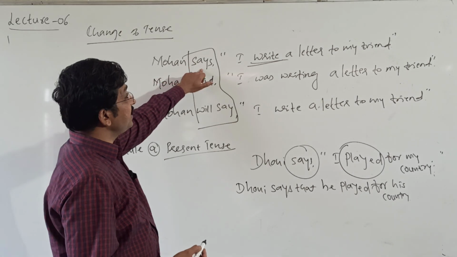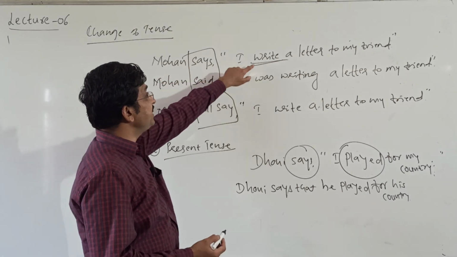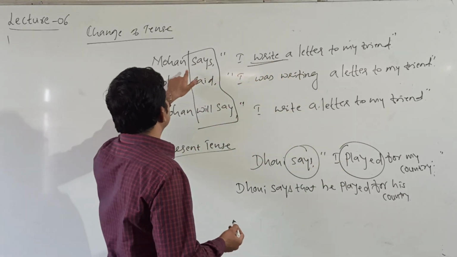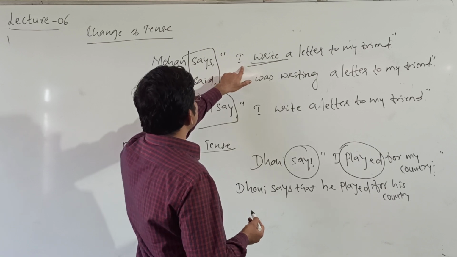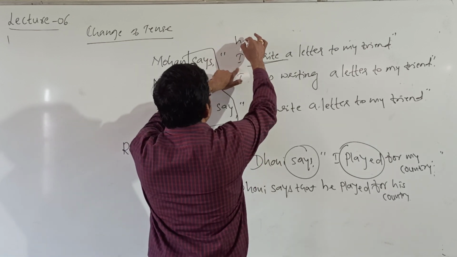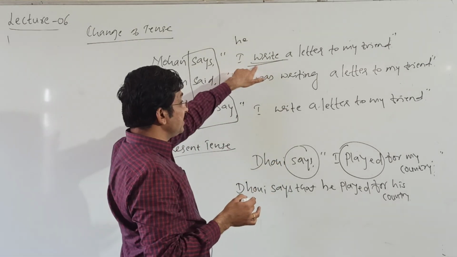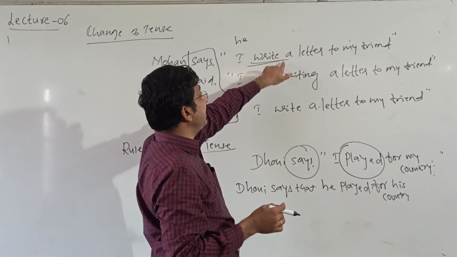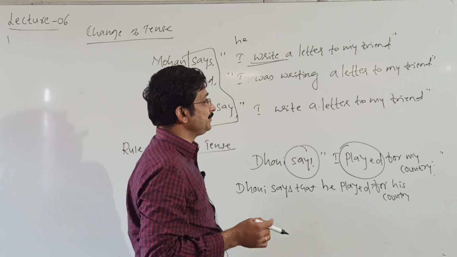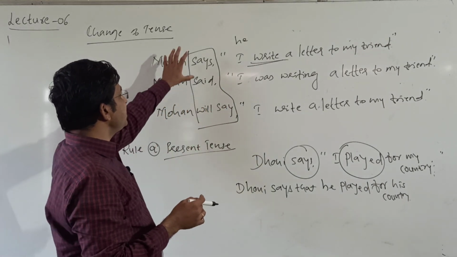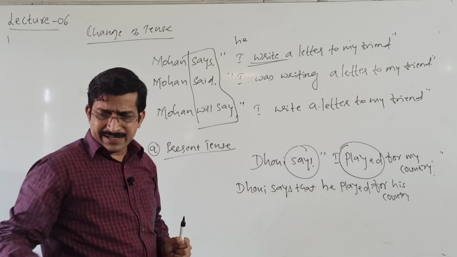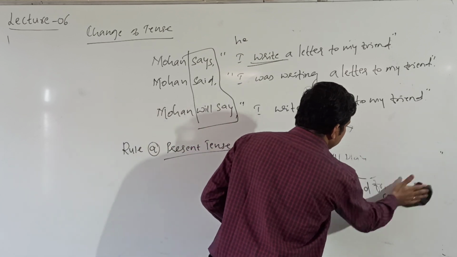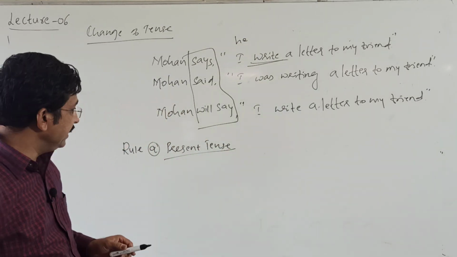Then here Mohan says, what is the tense here? Present tense. As it remains in past tense itself, it remains present tense itself. Mohan says, I changes into he. Here he. Simple present tense third person. When we are discussing tenses, simple present tense third person writes. He writes a letter to his friend. Then this is the present tense case. If the reporting verb is in present tense, there should not be any change. Okay. Here present tense.